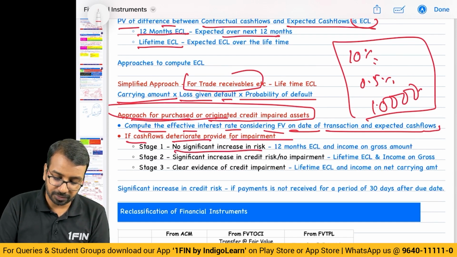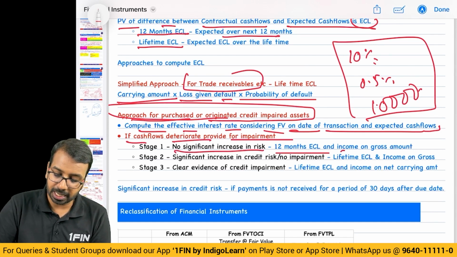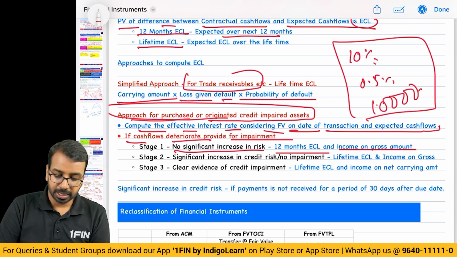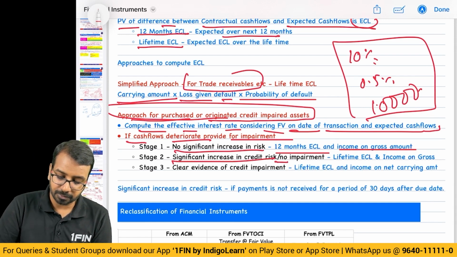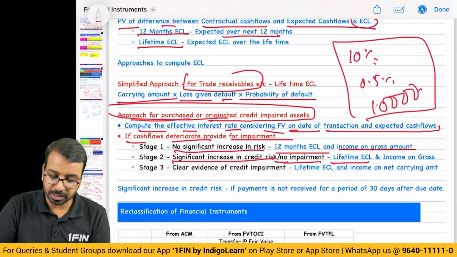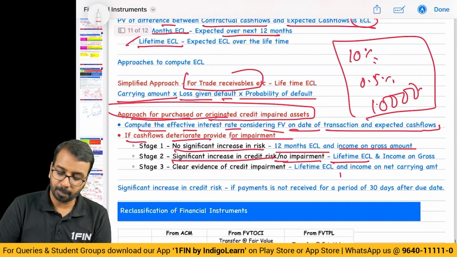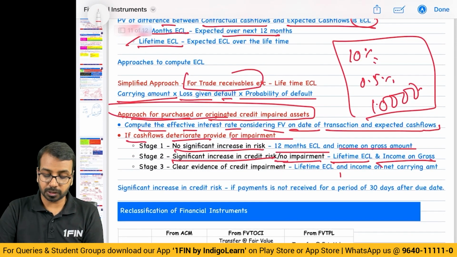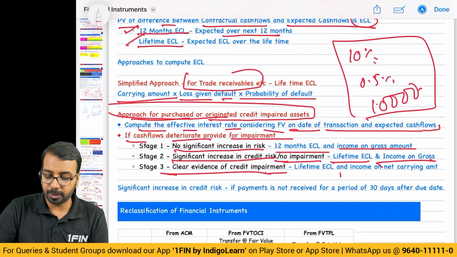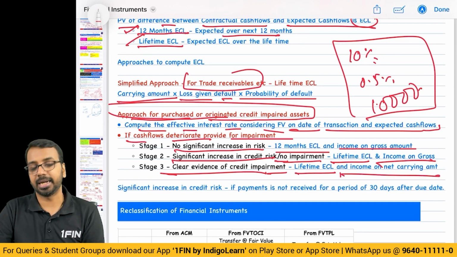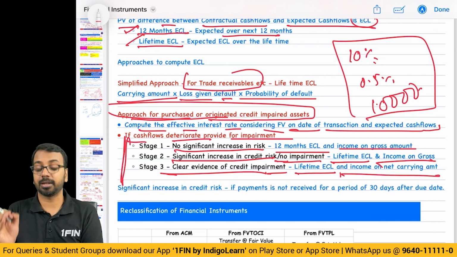If there is no significant increase in risk, you will take 12 months ECL and income is recognized on gross amount. If it is significant increase in credit risk but no impairment, lifetime ECL, so that is where this is used, 12 month and lifetime, and income is again calculated on gross. If there is clear evidence of credit impairment, lifetime ECL and income on net amount. So these three things you please remember.